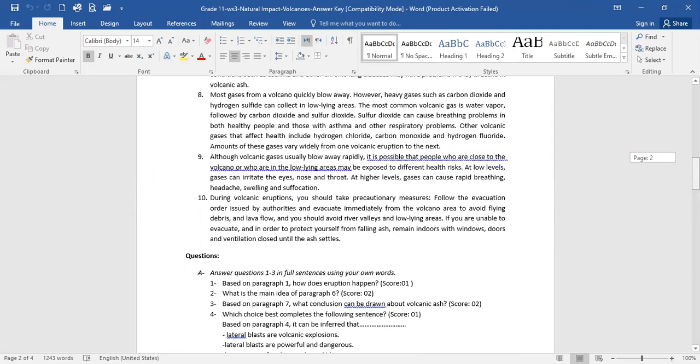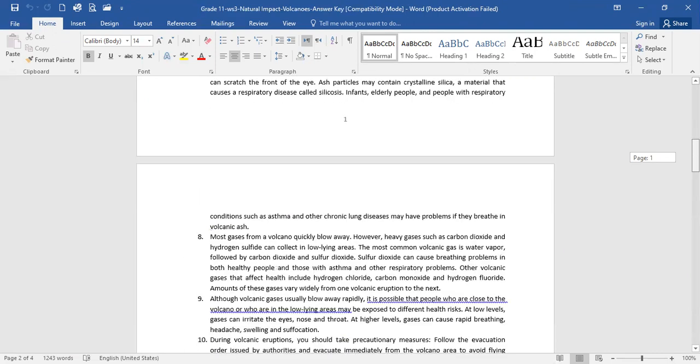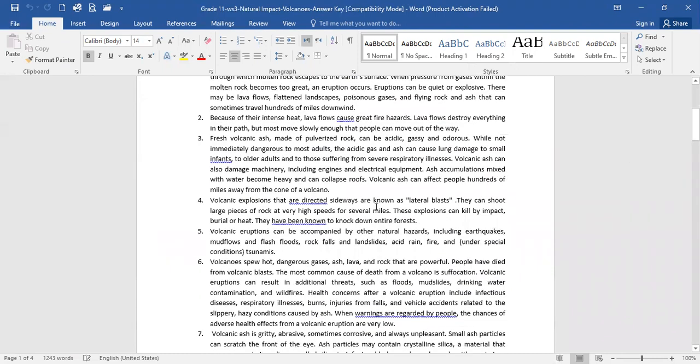Paragraph 2, what is the main idea of paragraph 6? Volcanoes spew hot, dangerous gases, ash, lava, and rock that are powerful. The author then goes on to talk about the different effects of the volcano. So the main idea of paragraph 6 is the hazardous effects that are caused by volcanoes.